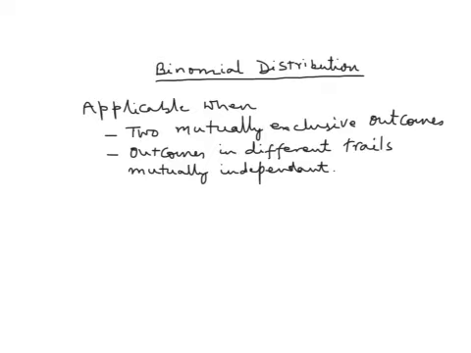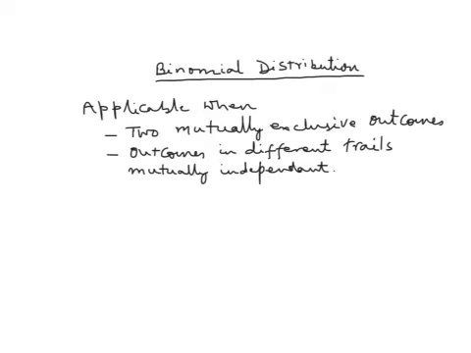But if we are interested in knowing the probability of getting a certain number of 5s out of a certain number of throws of the die, then in a throw either we will be getting a 5 or we will not be getting a 5. So that again becomes two mutually exclusive outcomes.